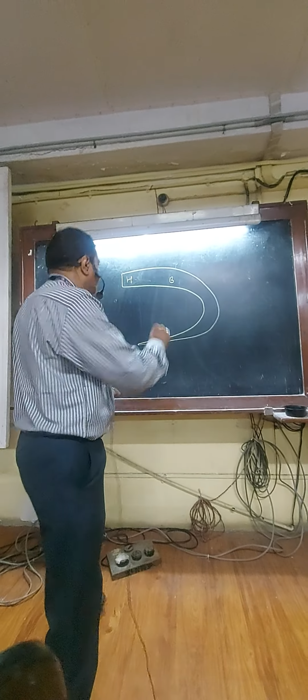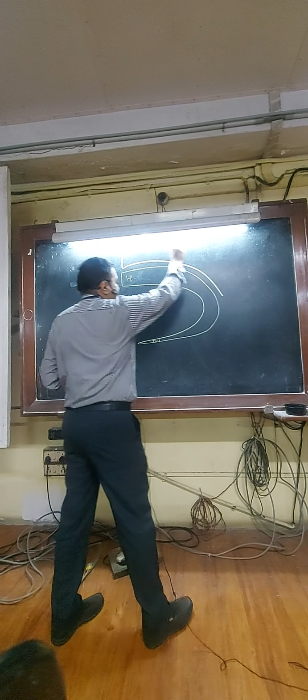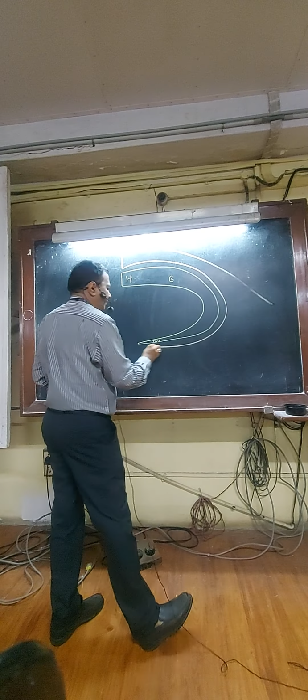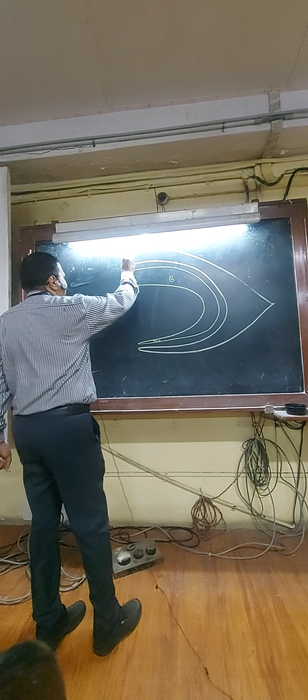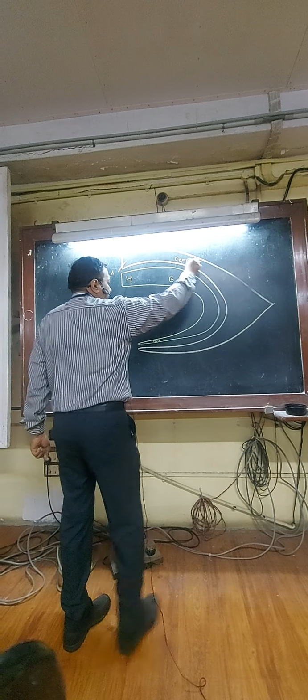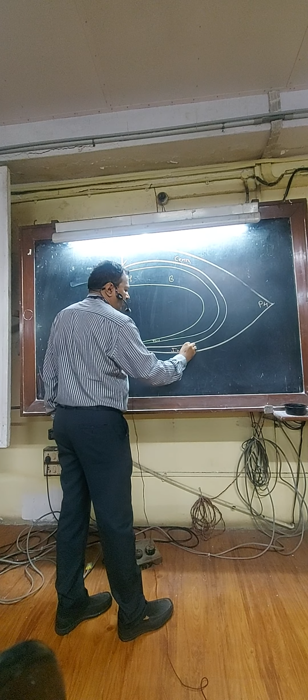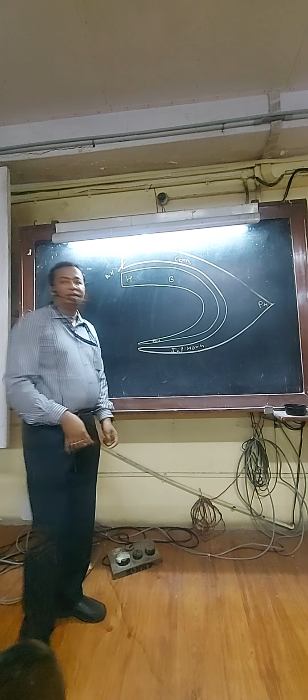Head, body and tail. Above the caudate nucleus are the lateral ventricles of the brain, where this is the anterior horn, this is the central portion, this is the posterior horn, and this is the inferior horn of the lateral ventricles.